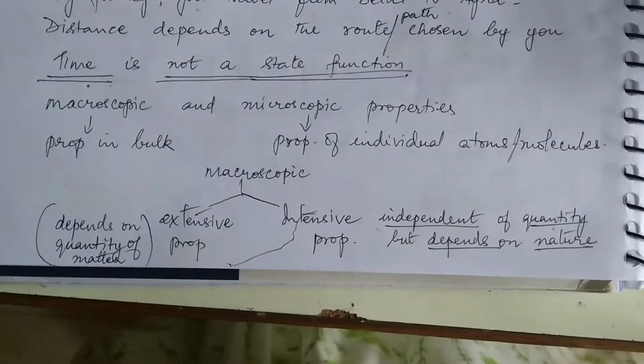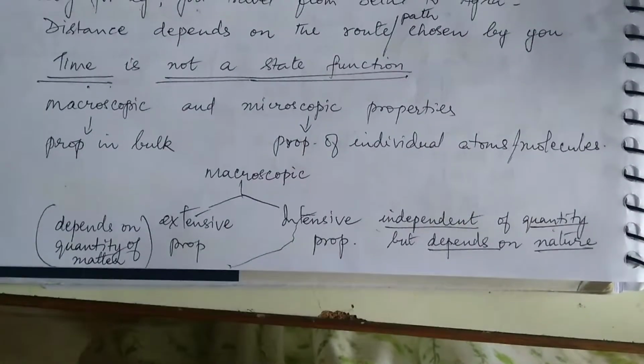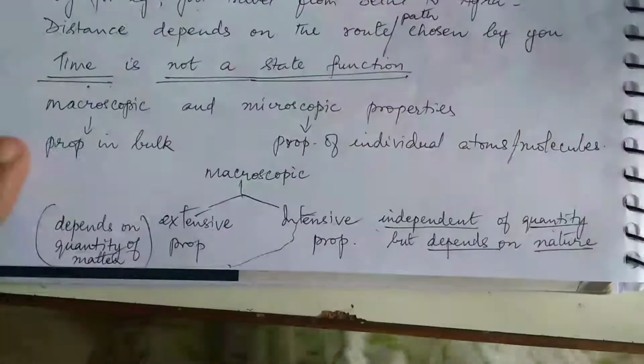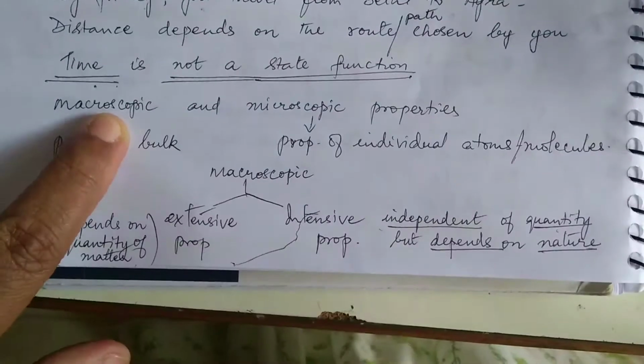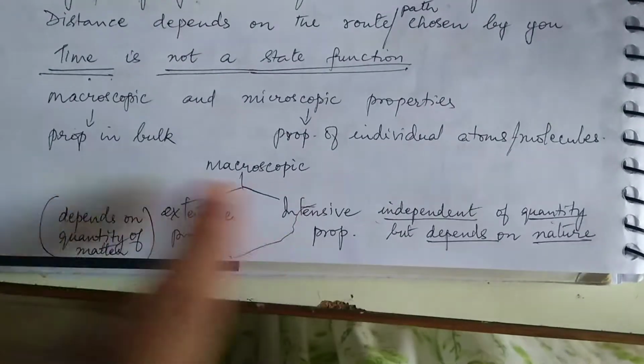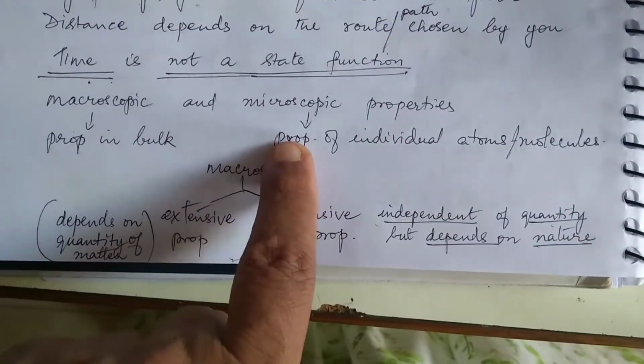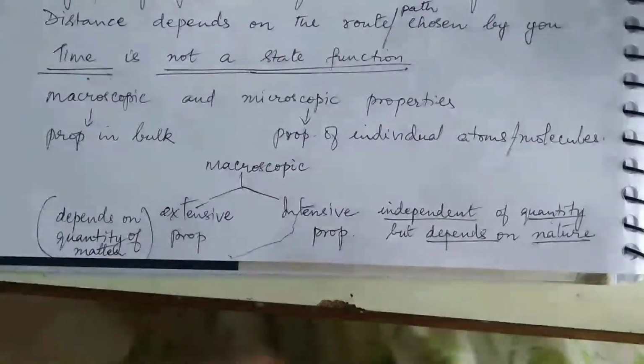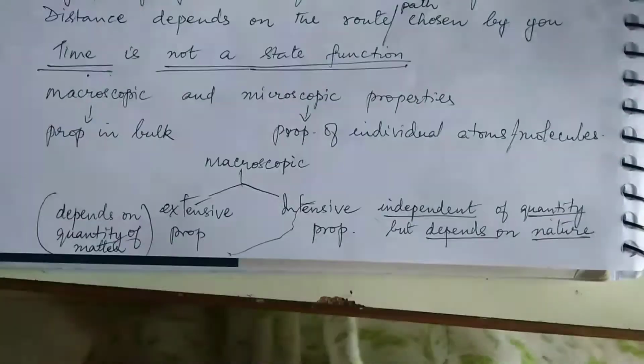Now let us see what are macroscopic and microscopic properties. Macroscopic, the name itself is suggesting that any property which is studied in bulk is called a macroscopic property, and those properties which deal with individual atoms and molecules of the system are called microscopic properties.